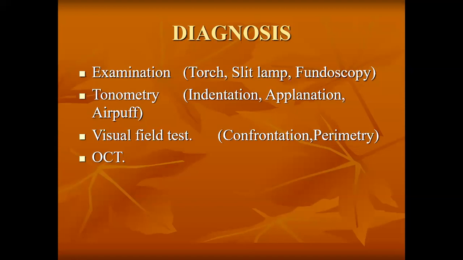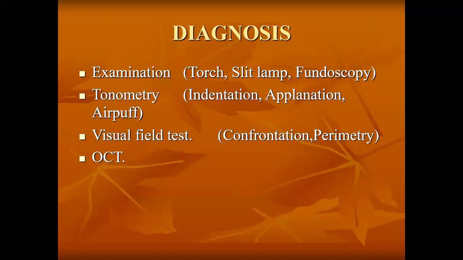So what is the definition of perimetry? It is the technique of measuring the visual field defect with the help of an automated machine. And the machine that is present in our department is a Goldmann machine, which measures the visual field defects. The other is the Octopus visual field machine.